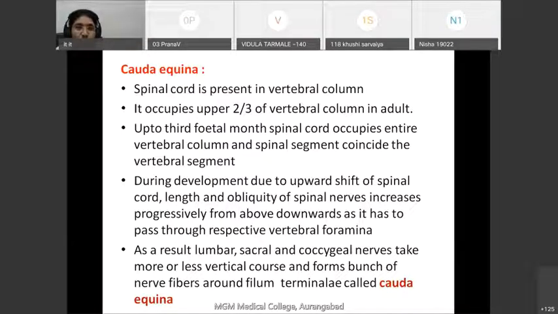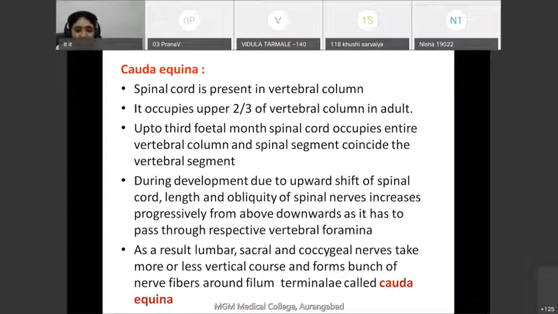Each spinal nerve has to come out through its corresponding intervertebral foramen. As the spinal cord is above and the intervertebral foramens are below as we go down, the nerve has to take an oblique course, or in the lower part approximately a straight course, to reach its corresponding intervertebral foramen.